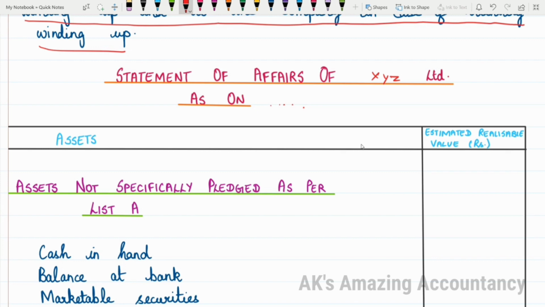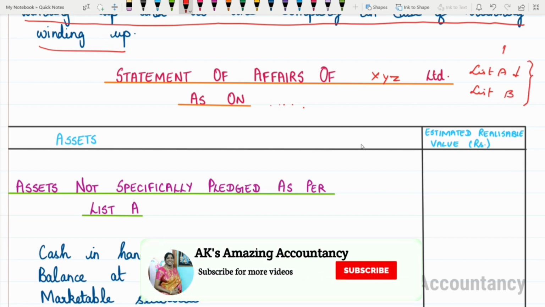Now, one thing you have to keep in mind, this statement of affairs involves various lists starting from list A to list H. So it starts from list A and ends up with list H. Out of these various lists, list A and list B, these two lists are concerned with assets.